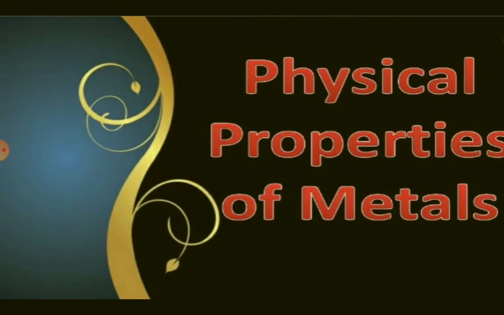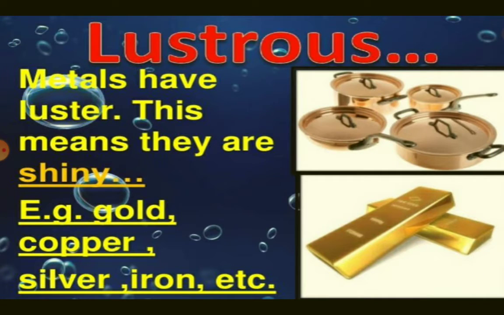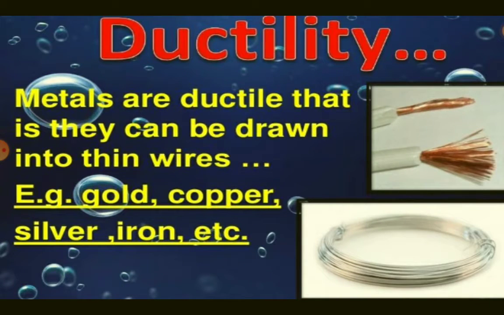Physical properties of metals. Lustrous. Metals have luster. This means they are shiny. Example: gold, copper, silver, iron, etc. Ductility. Metals are ductile, that is, they can be drawn into thin wires. Example: gold, copper, silver, iron, etc.